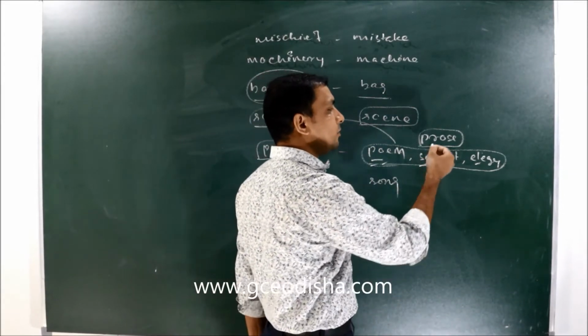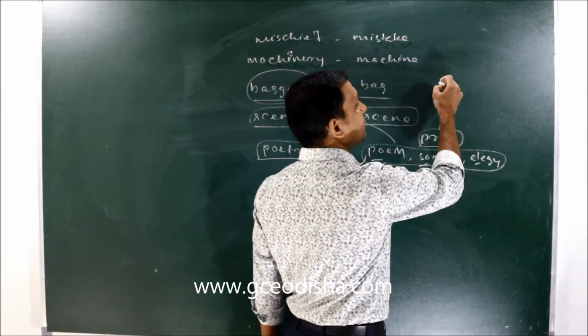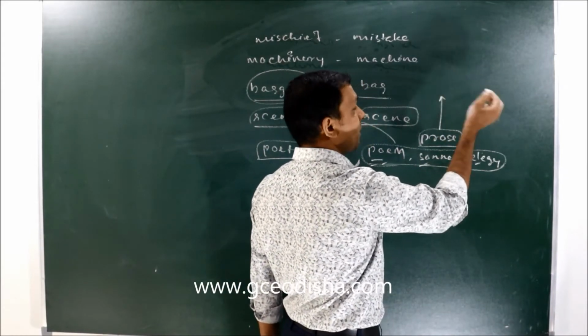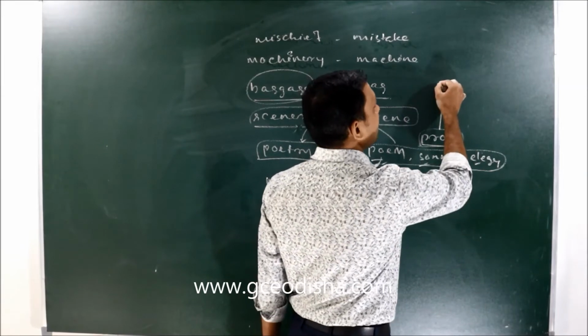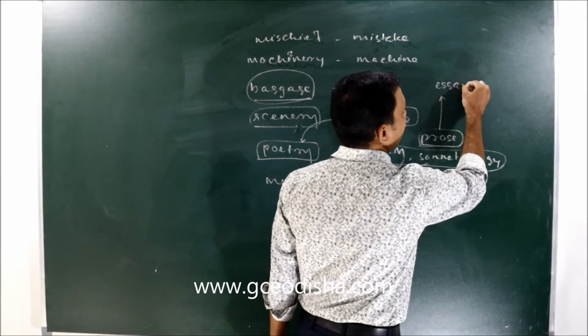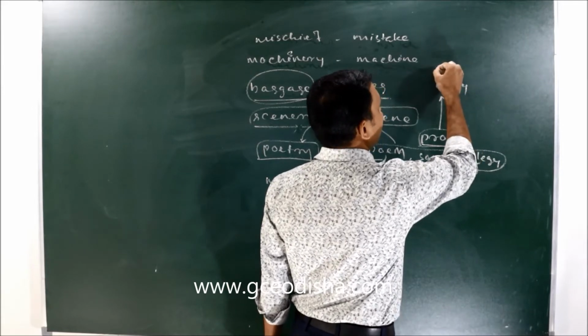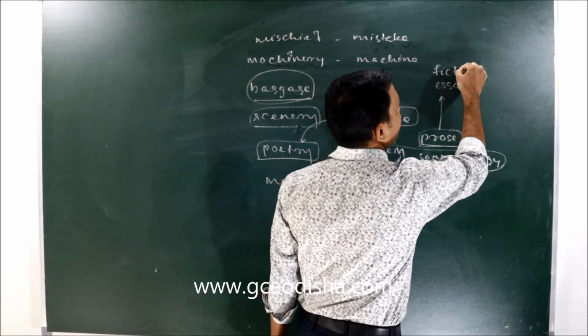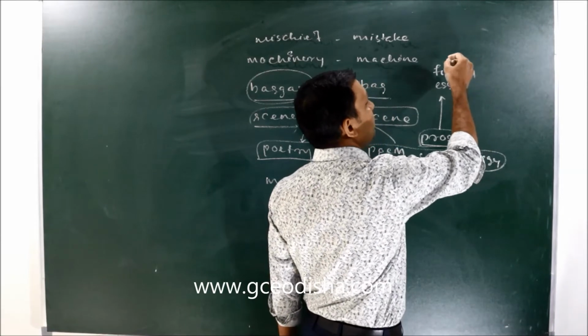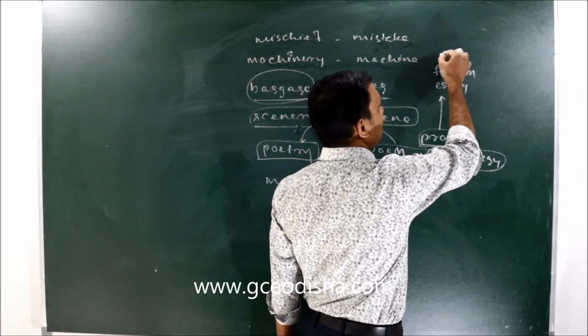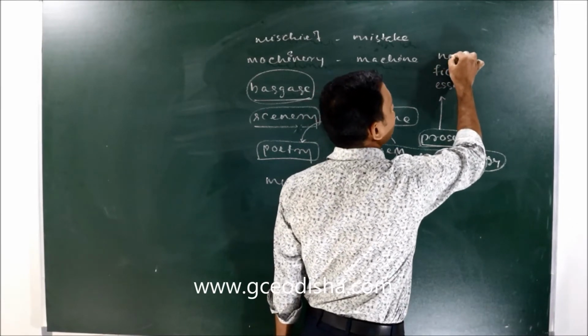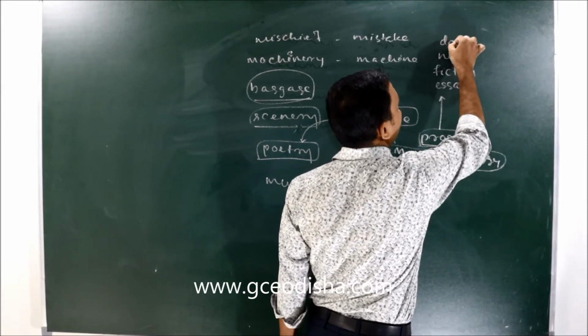Similarly, when we call it prose, prose is something which is expressed in paragraphs. That means we can say an essay is prose, it can be fiction, it can be a novel, it can be a drama.